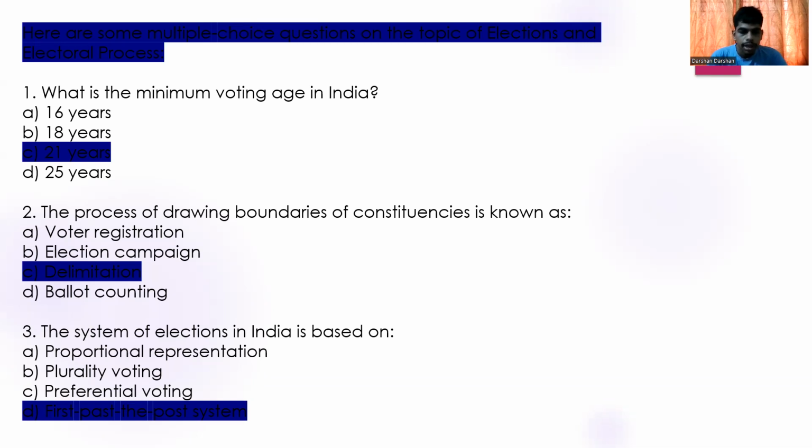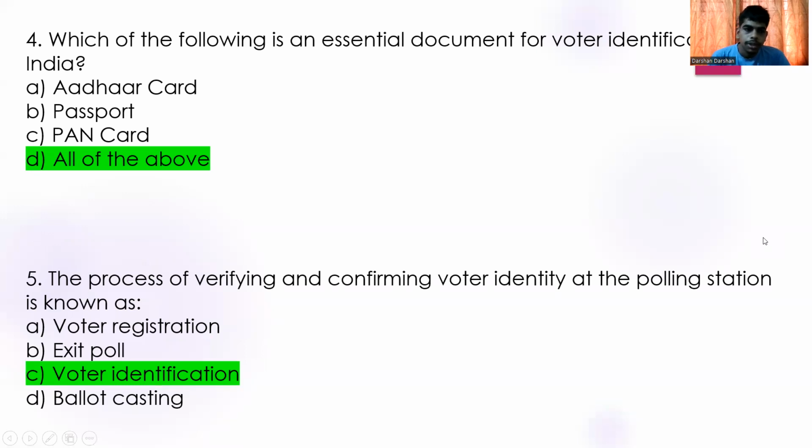The system of elections in India is based on: option A, proportional representation, option B, majority voting, option C, preferential voting, option D, first past the post system. So the correct answer is option D, first past the post system. Which of the following is an essential document for voter identification in India? Aadhaar card, passport, PAN card. As we know, they are all important, so option D is the correct answer, all of the above.